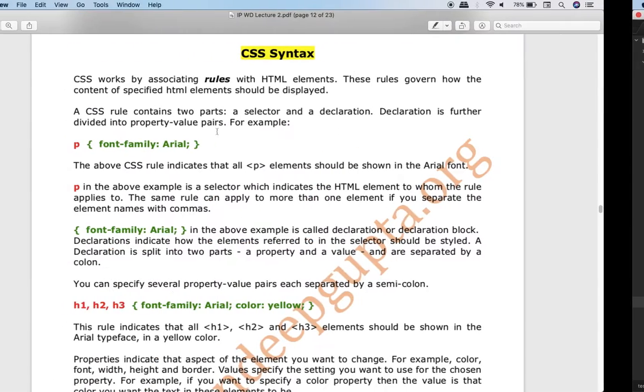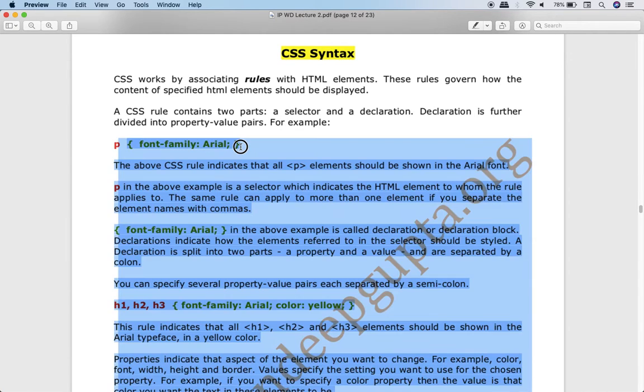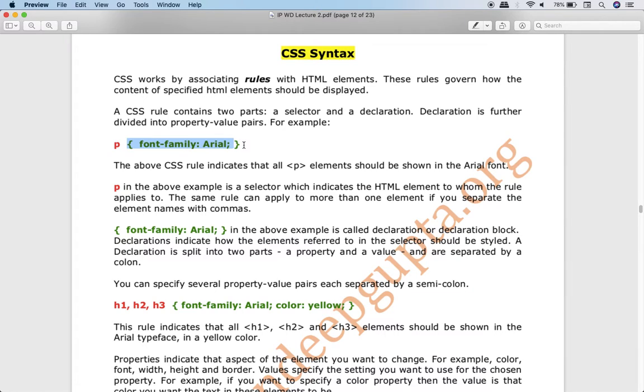Now this CSS rule is divided into two parts. What you see in red color, P, is called selector. And what you see in green color over here is called declaration. So this is selector and this is declaration.